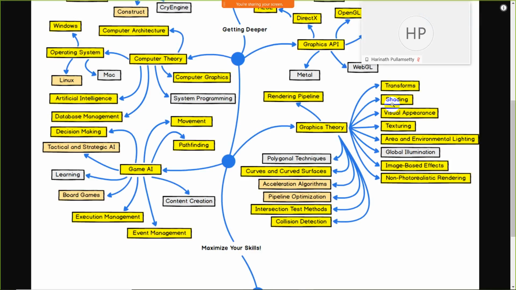After that, non-photorealistic rendering. So these all come under graphics theory. You will learn all the graphics theory, and don't worry guys, I will provide all the material where you will get the complete idea.